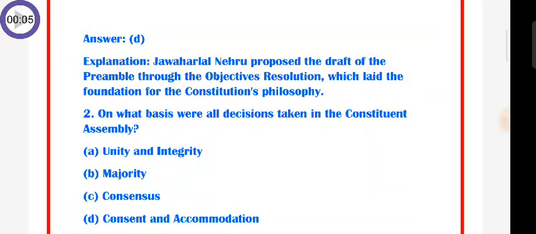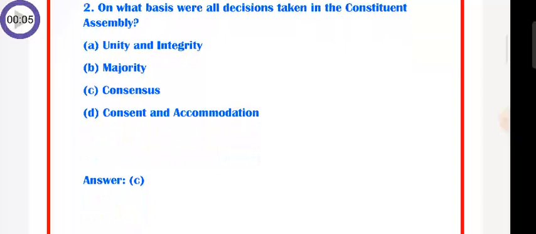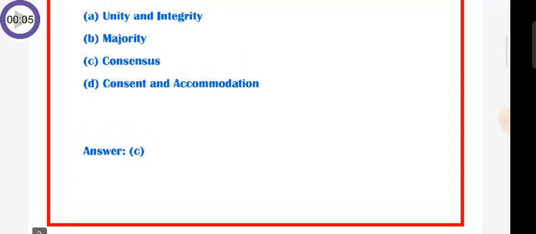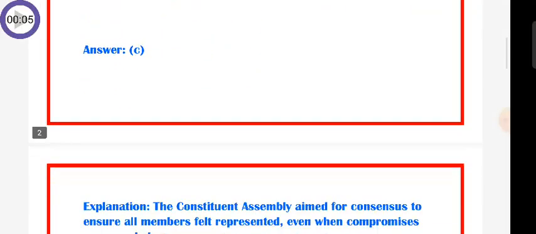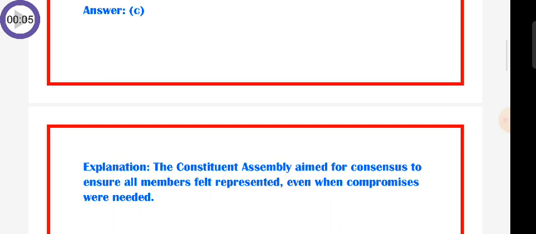Question number 2: on what basis were all decisions taken in the Constituent Assembly? A. Unity and integrity, B. Majority, C. Consensus, D. Consent and accommodation. So the answer is C. Consensus. The Constituent Assembly aimed for consensus to ensure all members felt represented even when compromises were needed.